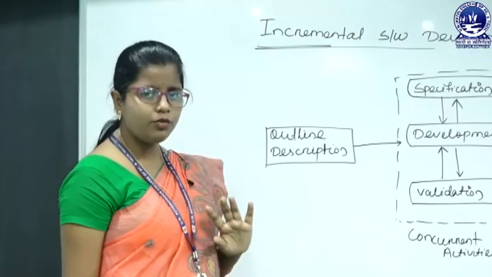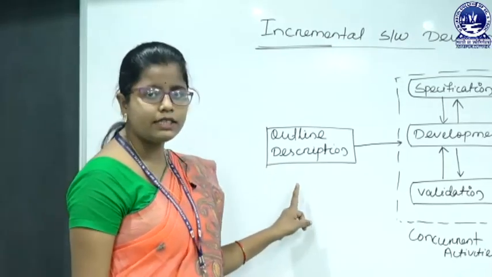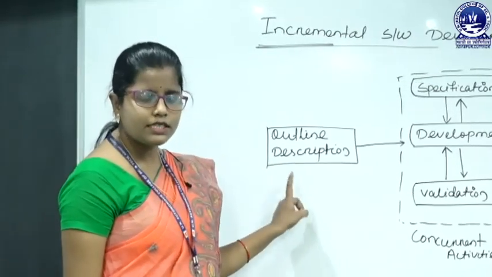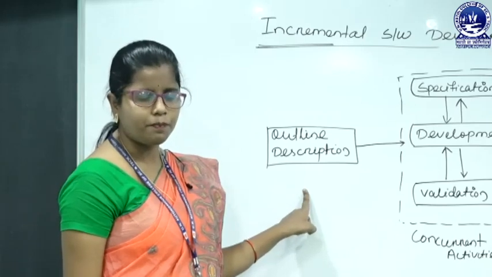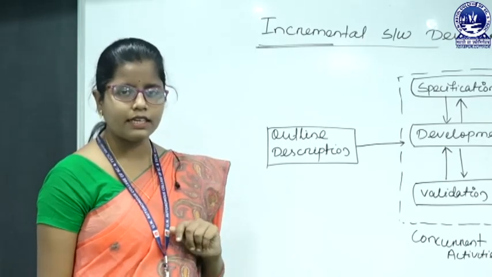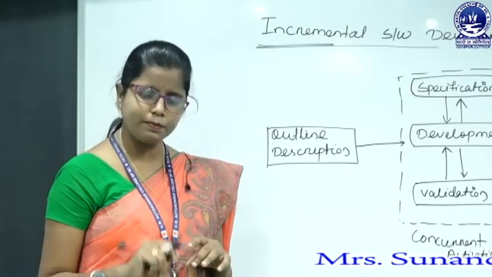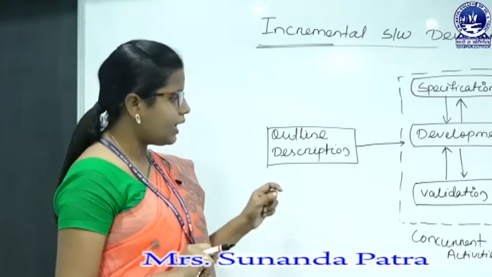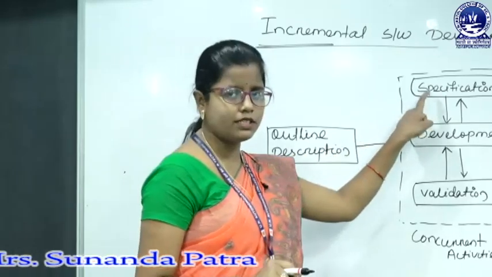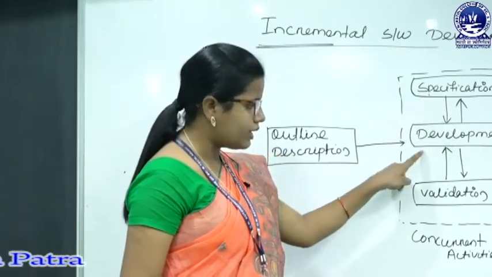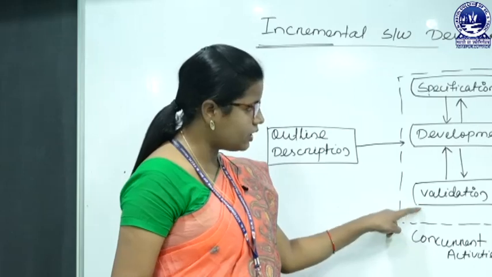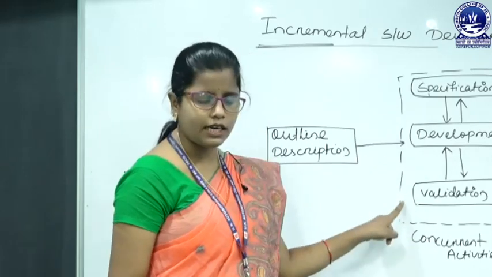First, here we have to do the outline description. What does this outline description mean? Among the process activities, our first process is software specification, but here specification, development and validation are concurrent activities.